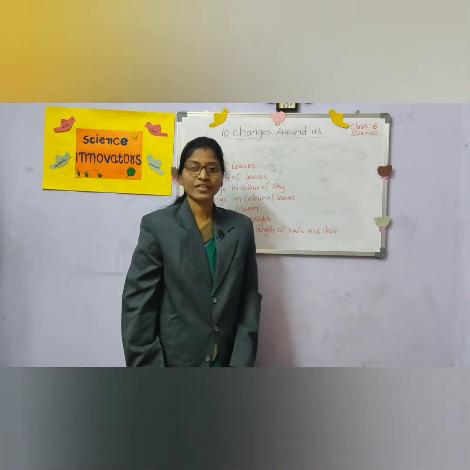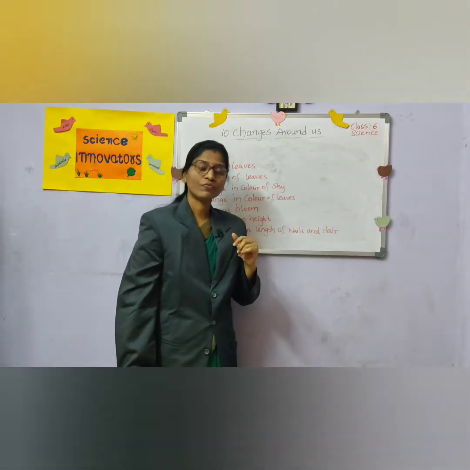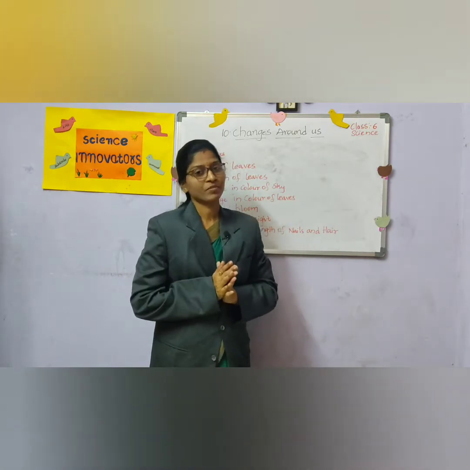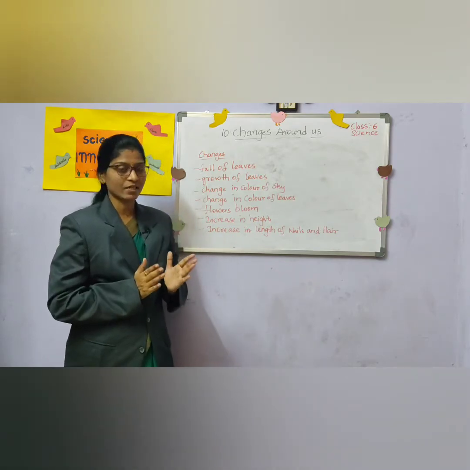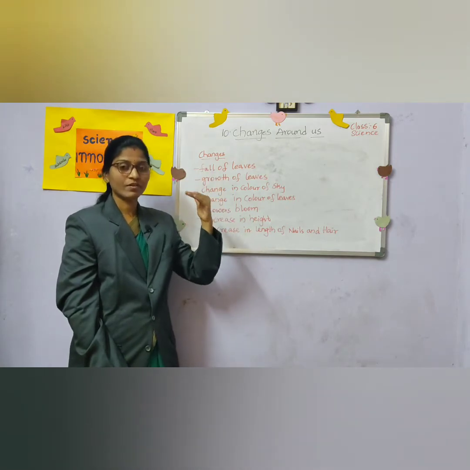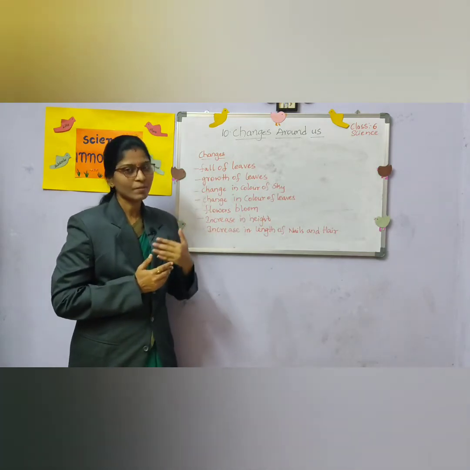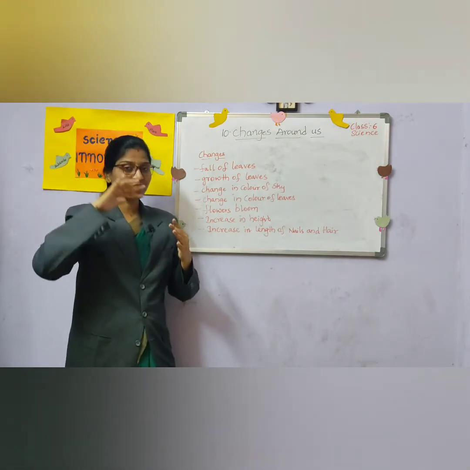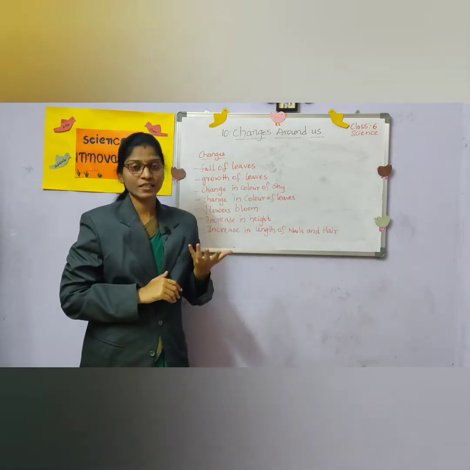Hello students, today we are going to see the topic changes around us. So we find different types of changes taking place around us. What are the different changes taking place around us? We will see now. When you look outside, there will be falling of the leaves and growth of new leaves taking place on a plant, and change in the color of the sky. Before rain and after rain, you can see the sky changing in its color.